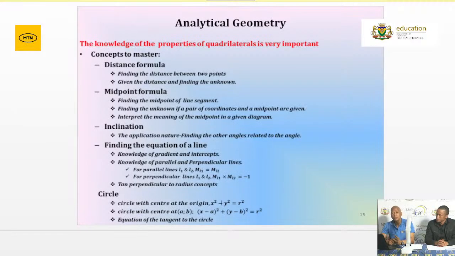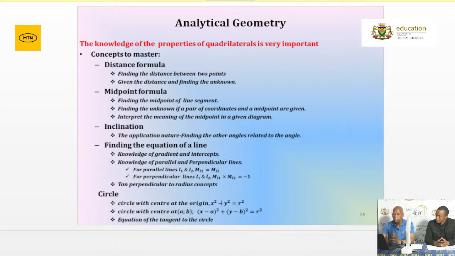Right, the second one then is the midpoint. How do we calculate the midpoint, and what is the formula for the midpoint? Very important. Now, the mistake that we make when we write down the formula for the midpoint, yes, it's M into x, (x1 plus x2) divided by 2, and (y1 plus y2) divided by 2. Now, remember we are talking about a point here. At the end of the day, let us not write M equals to. It's a point. I cannot say the coordinates of A equals to 2 and 3. That is incorrect. Let's make sure that A, the bracket, then write 2 as well as 3. The correct writing of the formulas is very important.